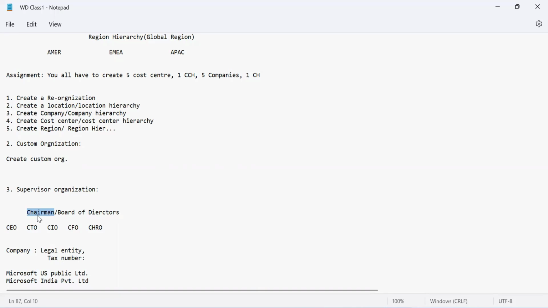Anybody who is a chairman can be a CEO, but it is not necessary that a chairman will only be a CEO. The CEO can be an independent person also. For example, at Microsoft, Satya Nadella is the CEO. Satya Nadella is not the owner of the company, right? Yeah.